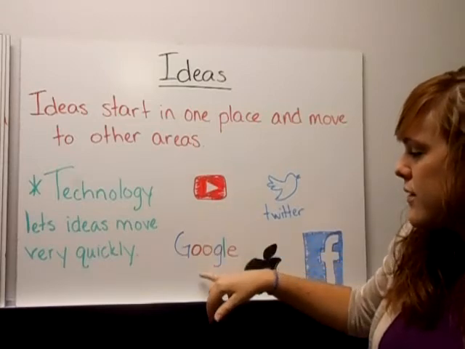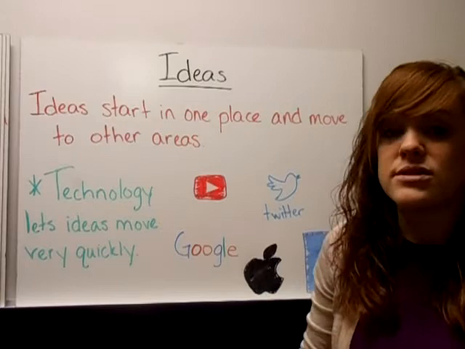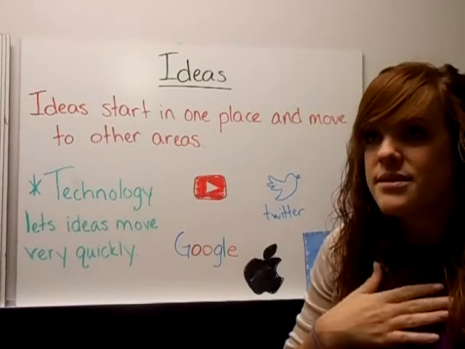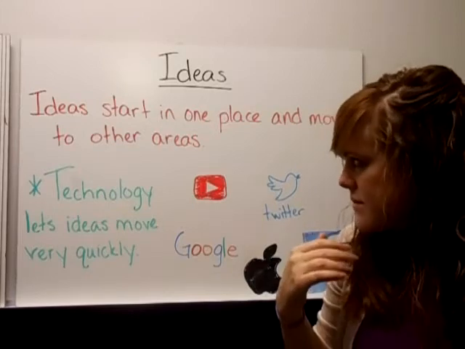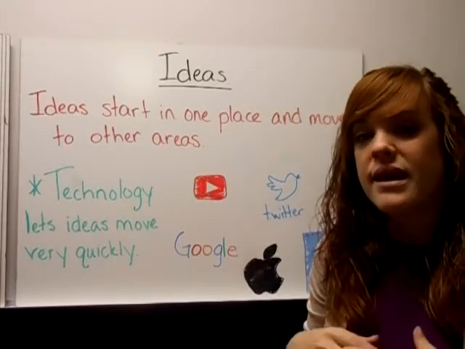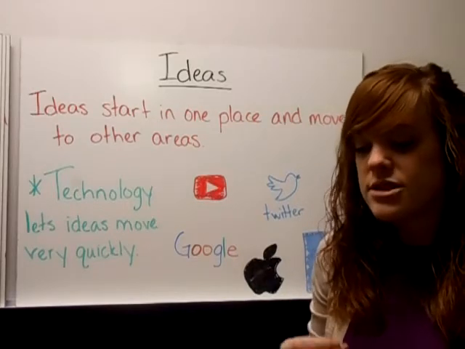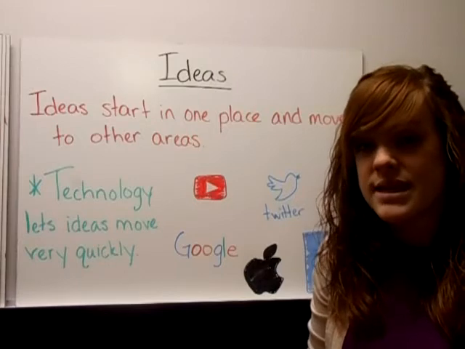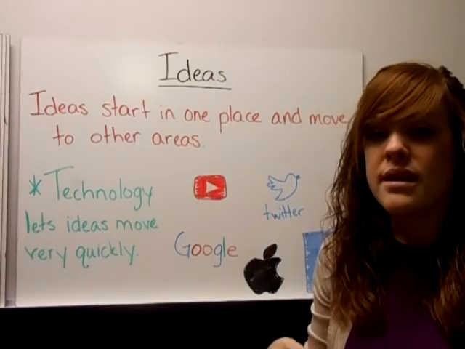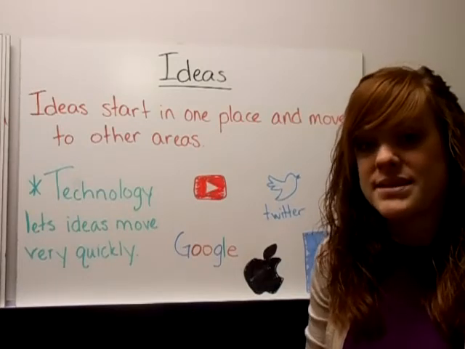We have our YouTube, we have Google, we have Twitter, Facebook, your iPhones, any phones you're texting, you're calling. The distance doesn't affect ideas as much today as it did before. As technology develops, it's easier to share those ideas, and we'll look at some maps of how quickly people communicate through YouTube and through texting when something happens in their area.